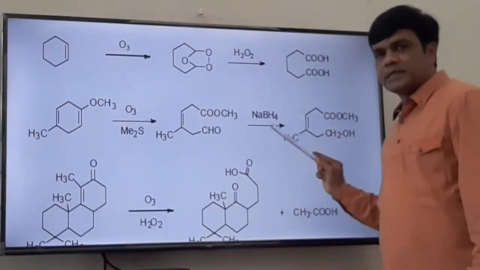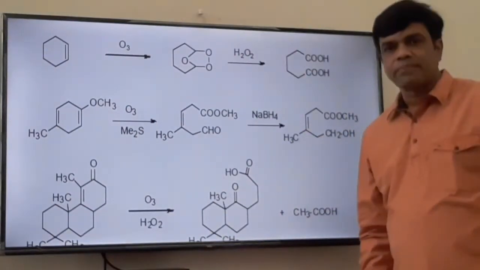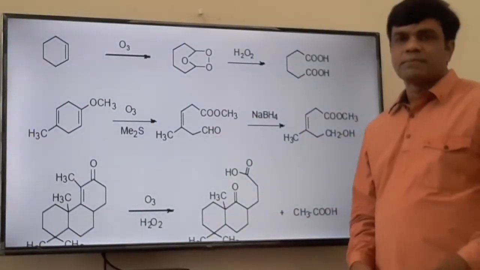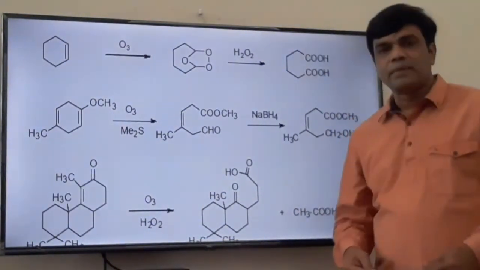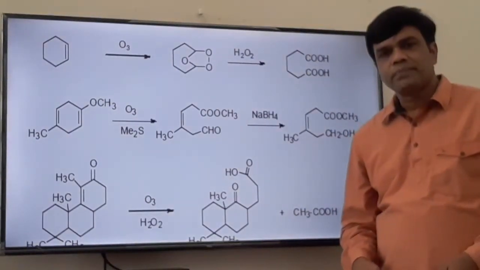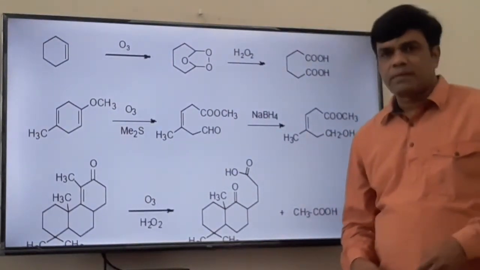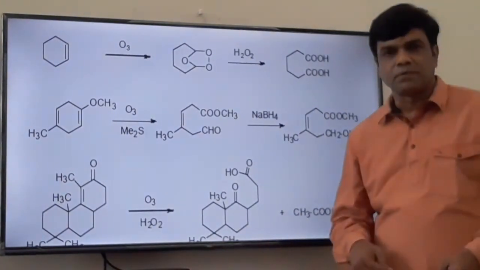Now, this is a further application of the reaction, where it is treated with sodium borohydride. We know that sodium borohydride is a mild reducing agent, which reduces the aldehyde group into primary alcohol, ketone into secondary alcohol, and acid chloride into again primary alcohol. It is selective, it does not react with the ester functional group.